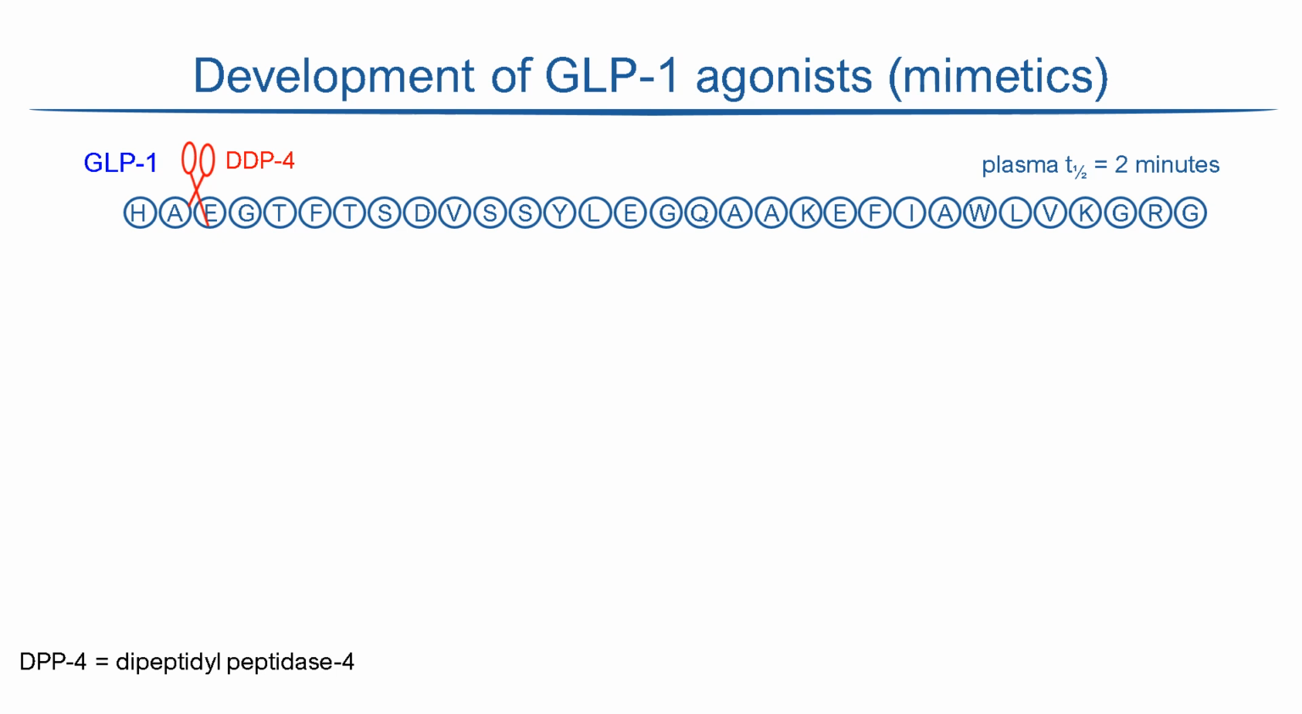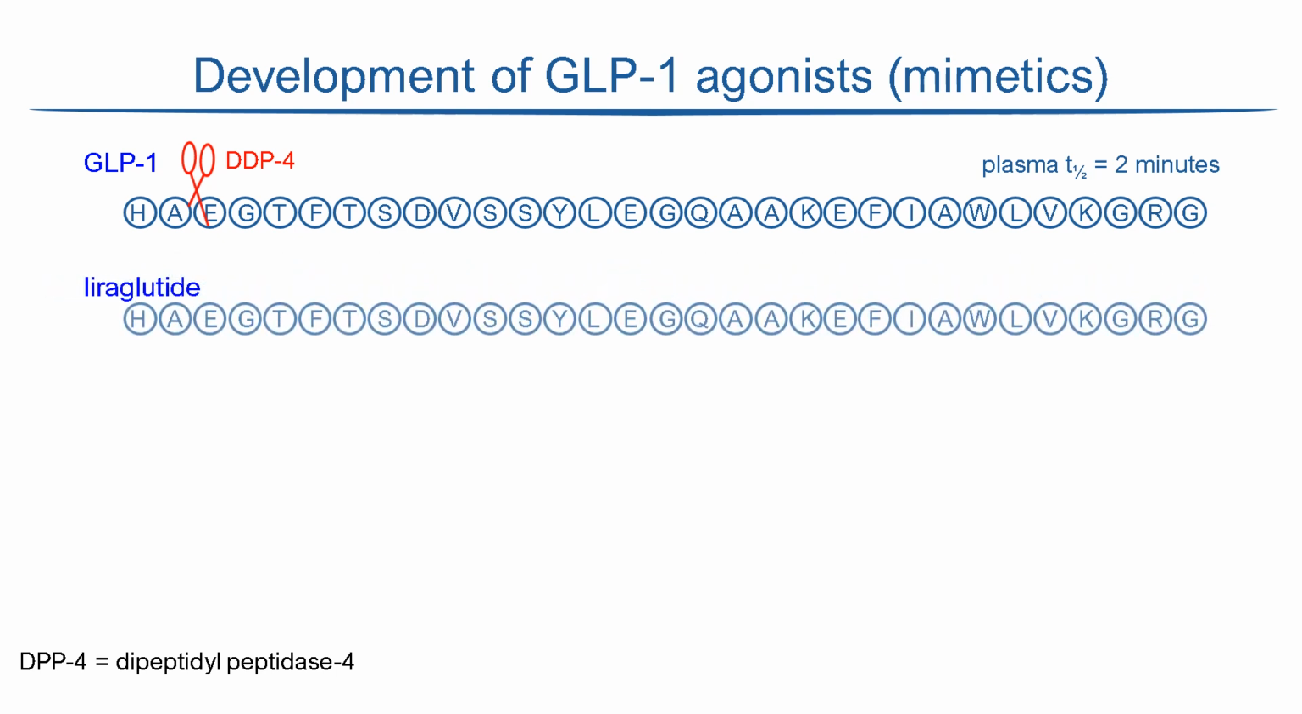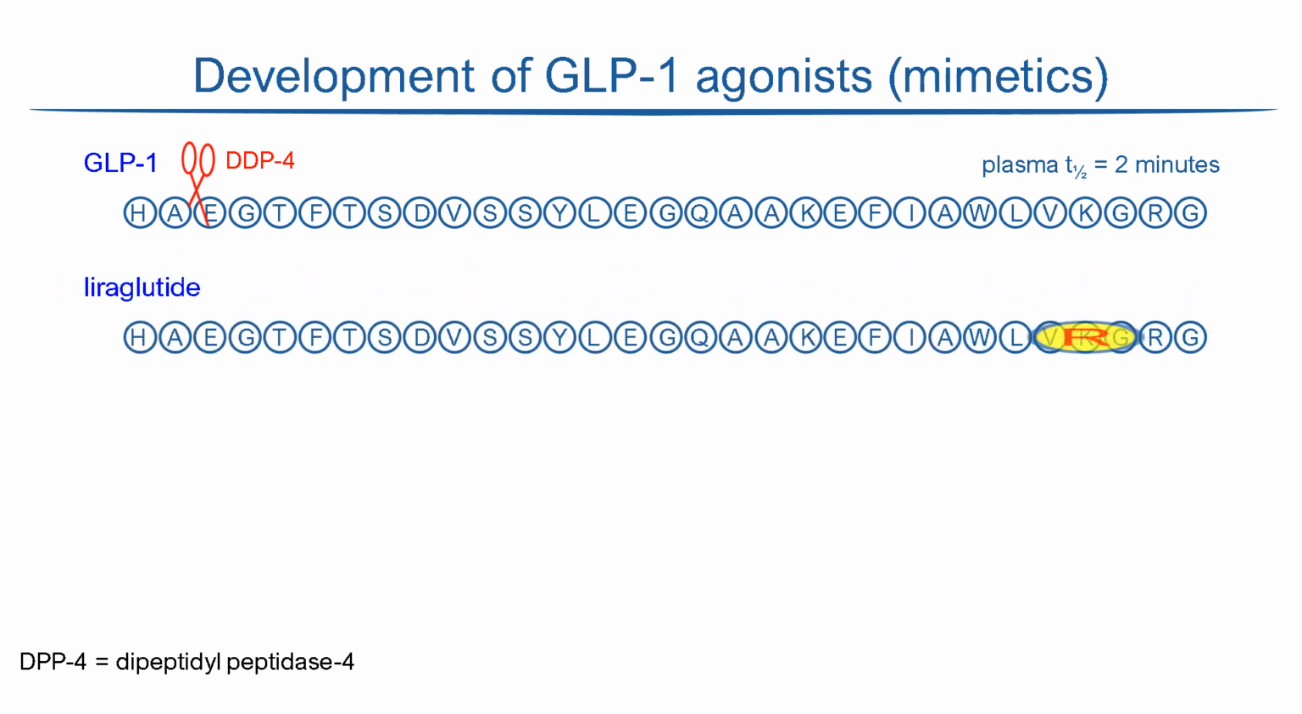GLP-1 mimetics were developed by modifying the peptide in ways that would prolong the plasma half-life and allow the blood concentration to remain high enough for long enough to minimize the dosing frequency. Liraglutide was created from GLP-1 by replacing the lysine residue at position 34 with arginine and attaching a 16-carbon chain fatty acid to the lysine at position 26 via a glutamate linker. The arginine residue made it easier to attach the fatty acid chain.